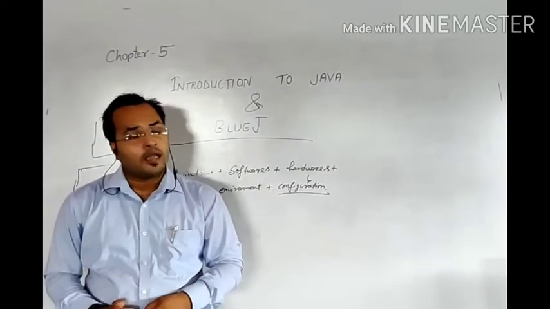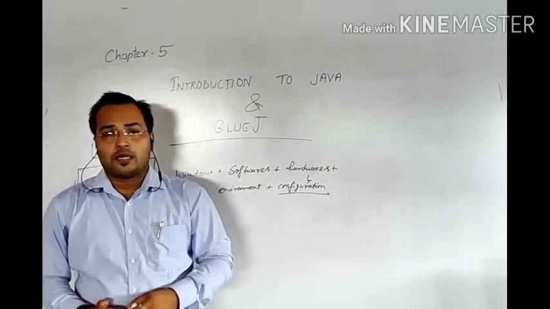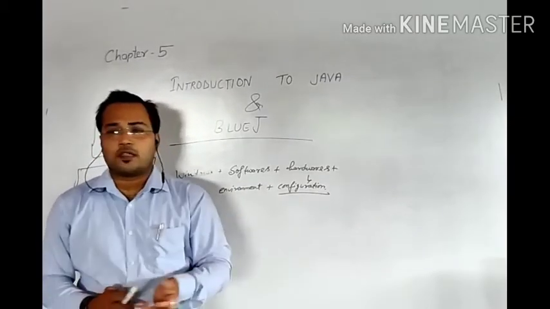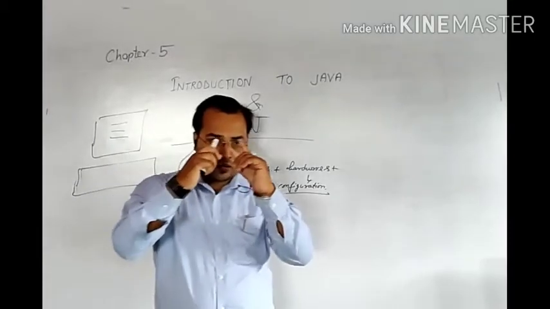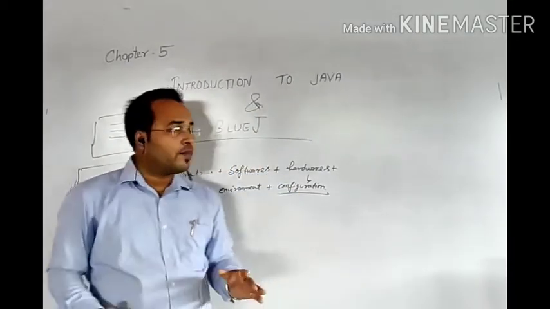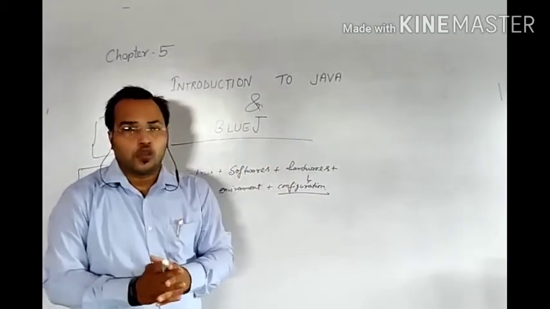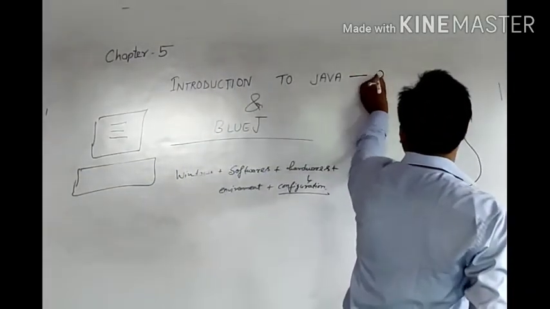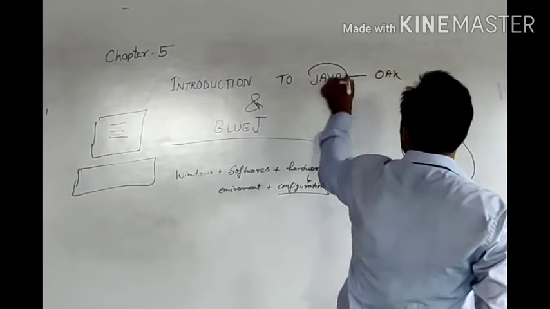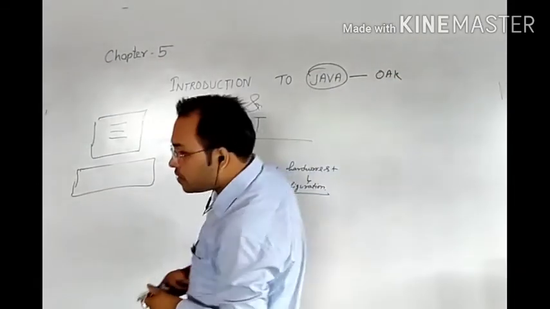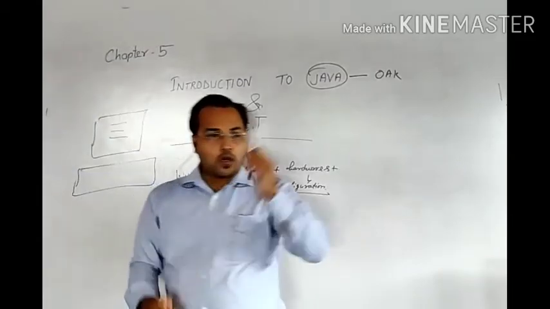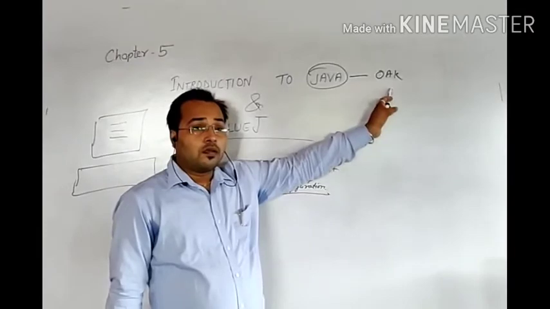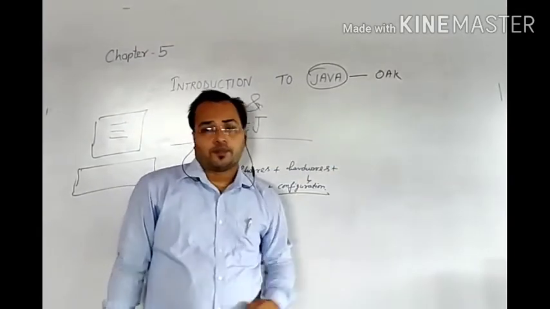But after making it, when they were searching for a name, outside their window there were many oak trees, due to which this name was given: Oak. Java was initially known as Oak. So in the year 1991, the language was known as Oak.